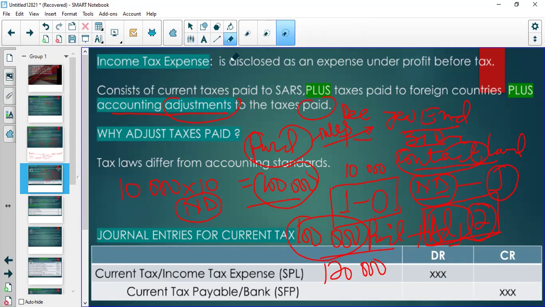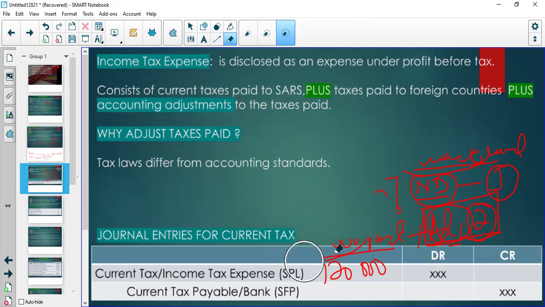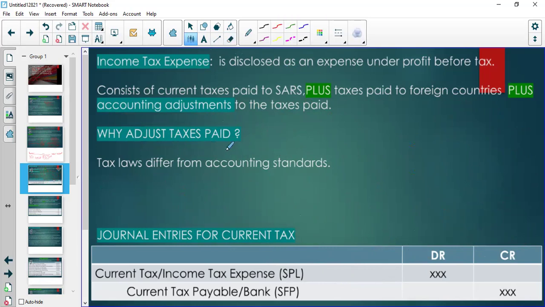Now, the same principle applies to taxation. You have a contract with SARS. You have a contract with government. It's not a contract, but I'm trying to link that with the rental contract. It's a law. So you're going to pay a certain amount according to the law. You pay 100,000.